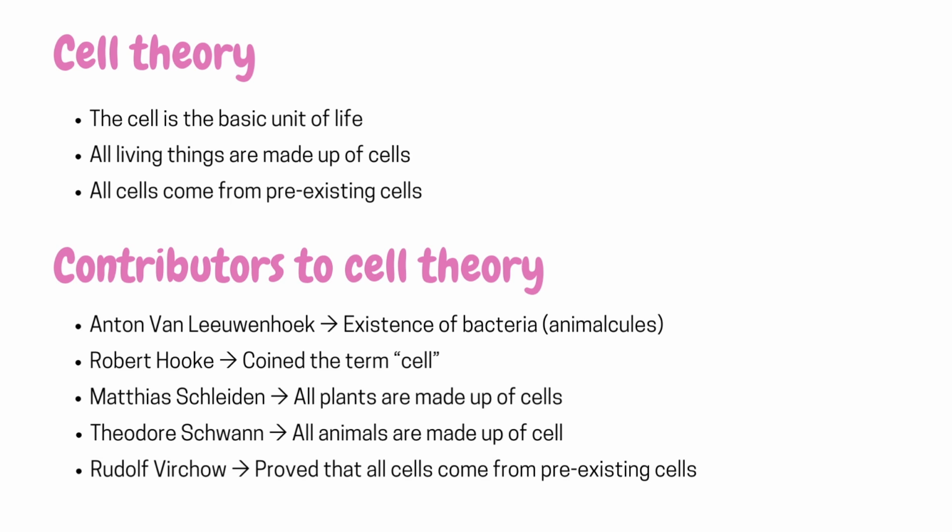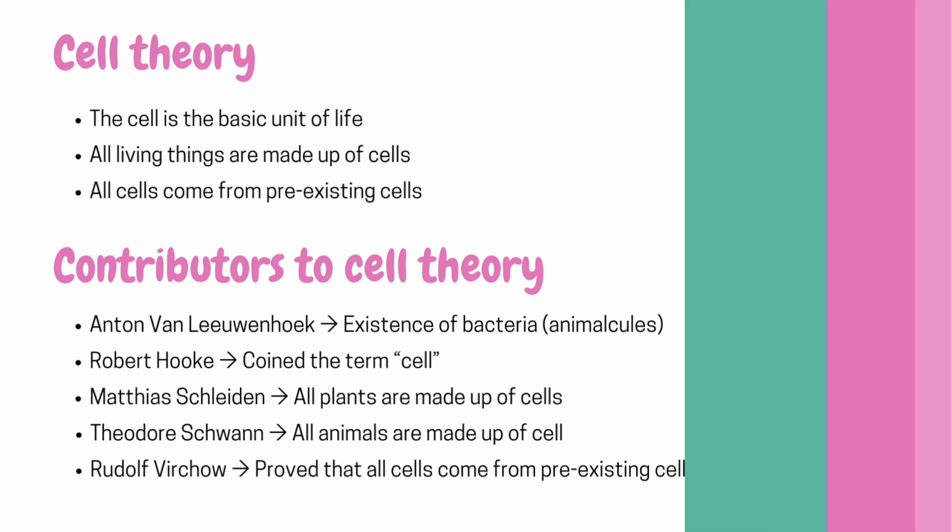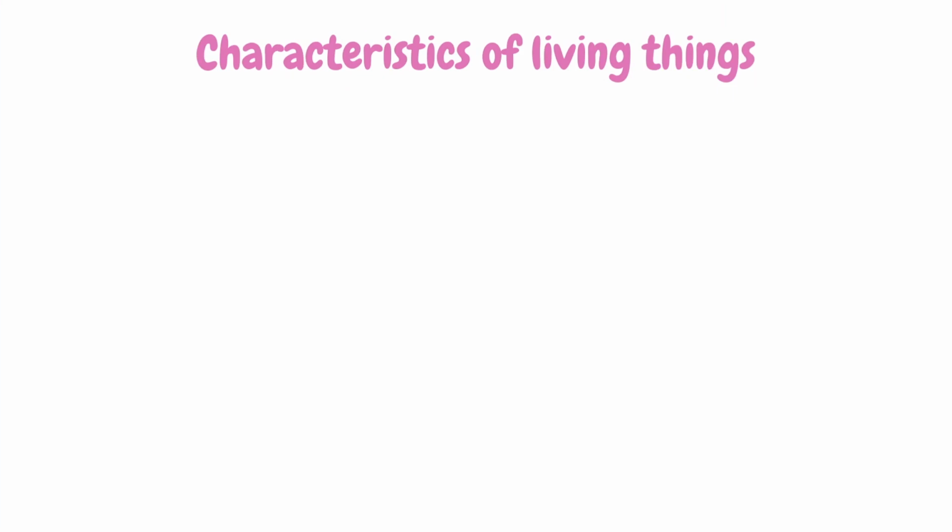All these people, among others, played a vital role in the discoveries that shape our current understanding of cells and organisms. Another key thing to know for this topic is the characteristics of living things. All living things abide by these processes and characteristics, which you can remember using the acronym Mrs. Gren. M corresponds to movement, which means organisms can alter their place and position.